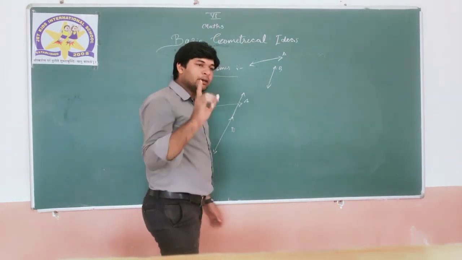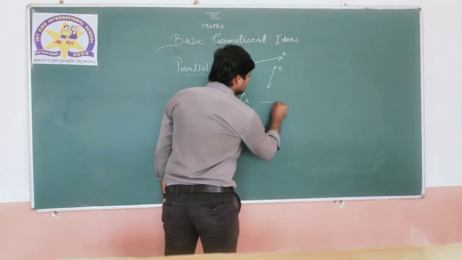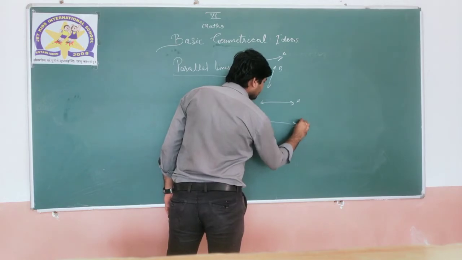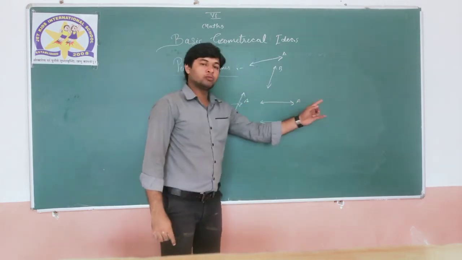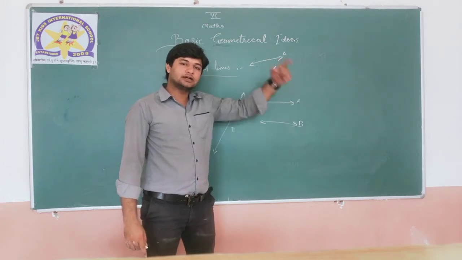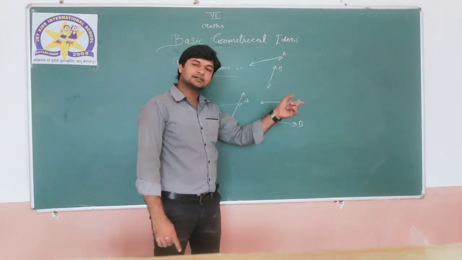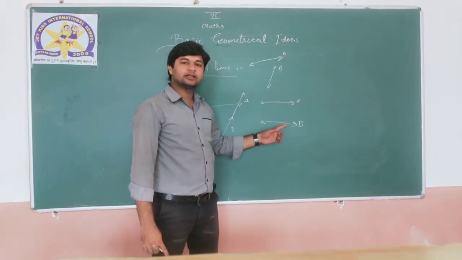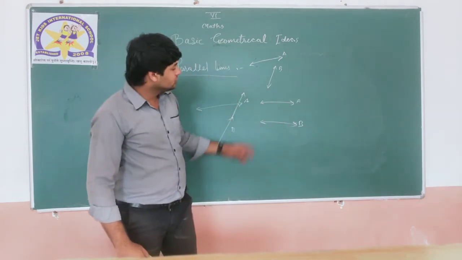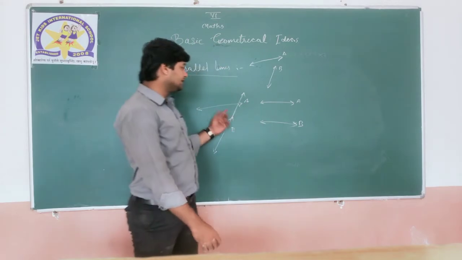So that is the main property of parallel lines: if we extend them infinitely, even if we go around the earth once while extending them, they will still not touch each other. This is known as parallel lines. So these are parallel lines and these are intersecting lines.